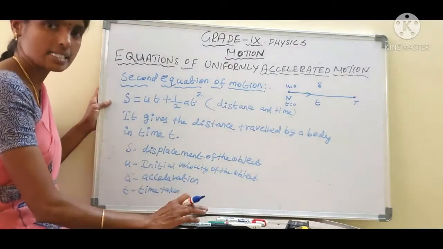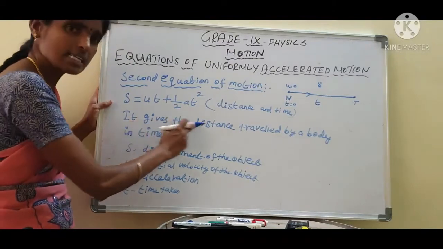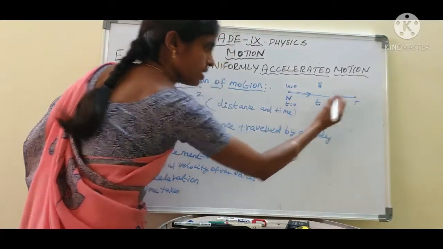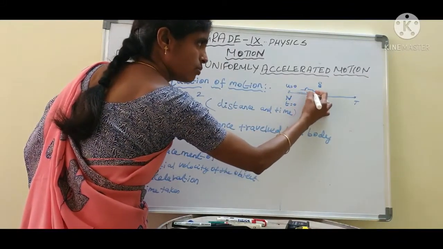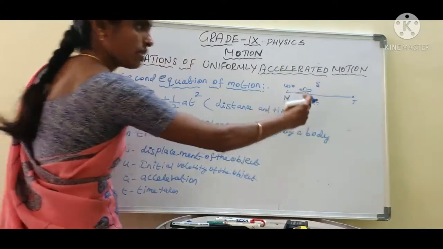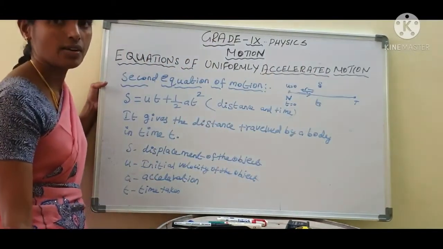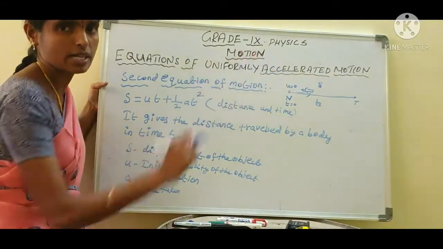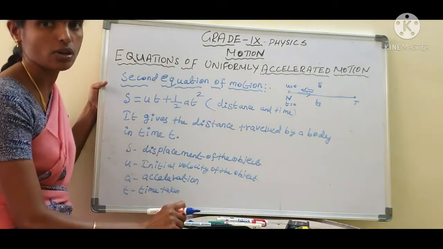It gives the distance travelled by a body, a car moving, in time t. A car covers a distance in a particular time. Are you clear, students? That is what we want to calculate.